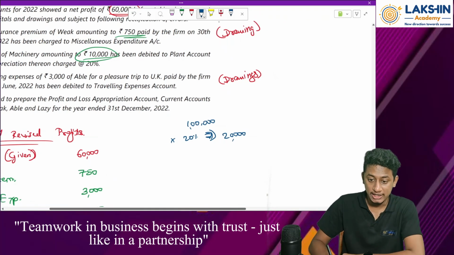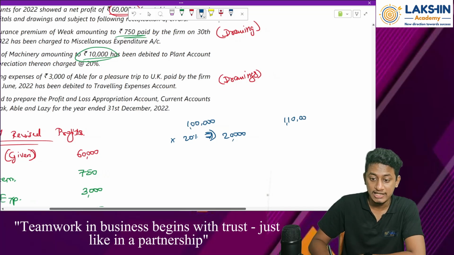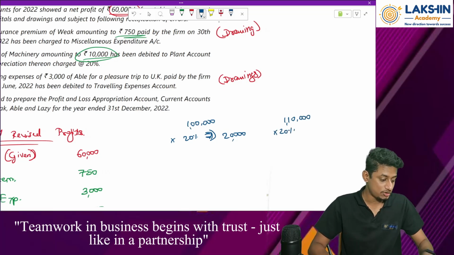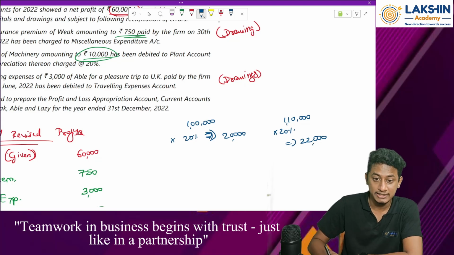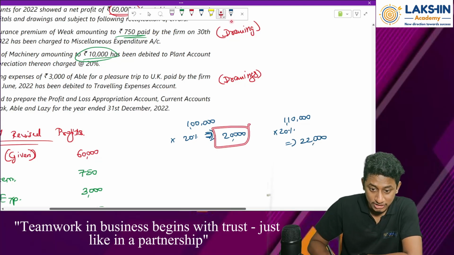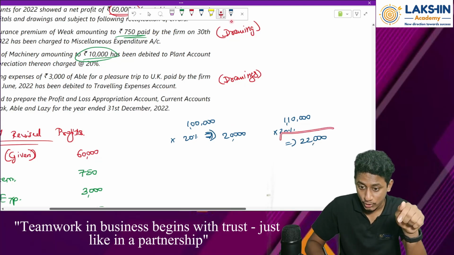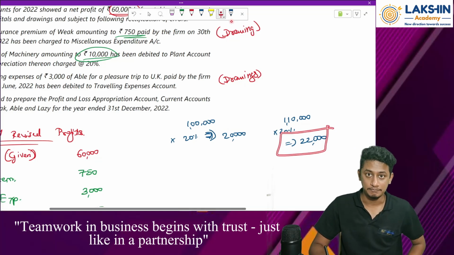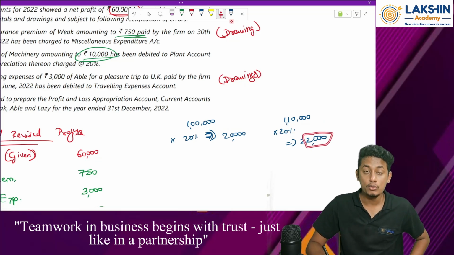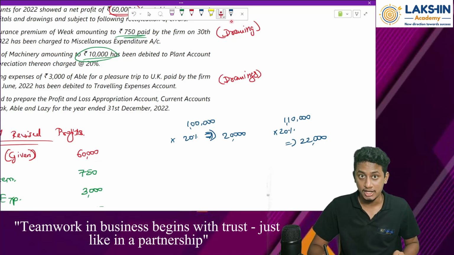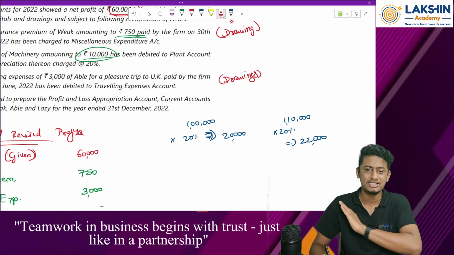But wrongly I have taken rupees 1 lakh 10,000 as the plant value and computed 20% depreciation on that, which is rupees 22,000. That means 20,000 was the actual depreciation, but 22,000 is the wrong depreciation taken. The extra depreciation charge is rupees 2,000, which should be reversed.